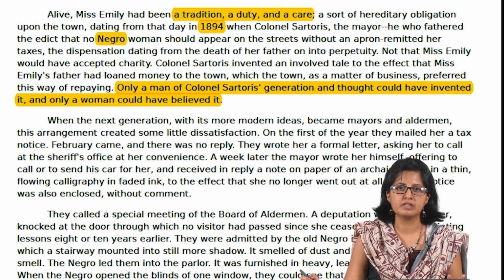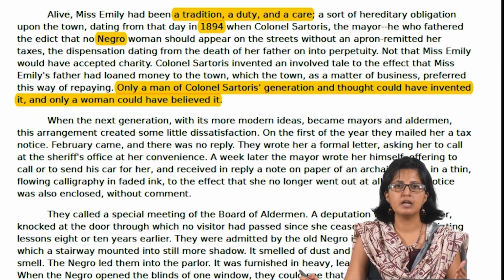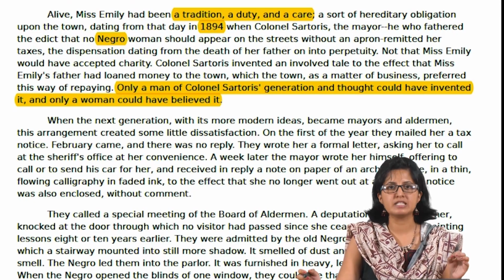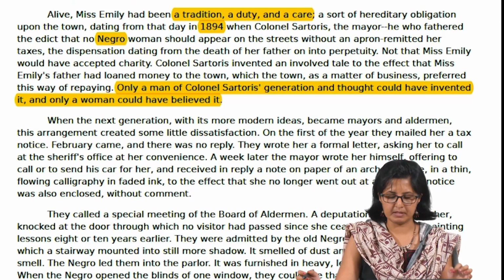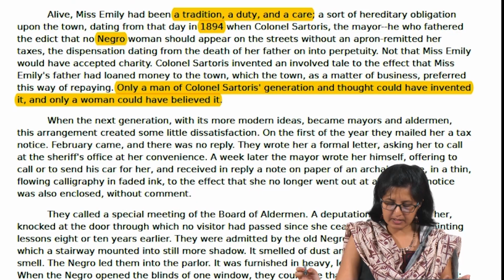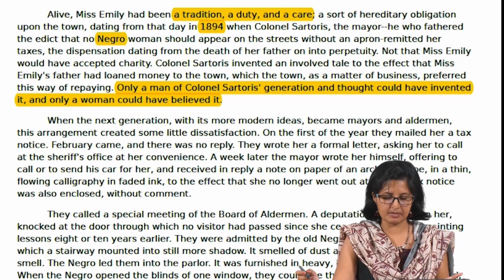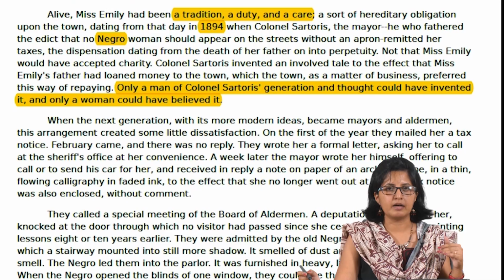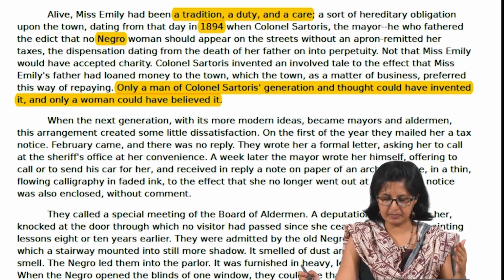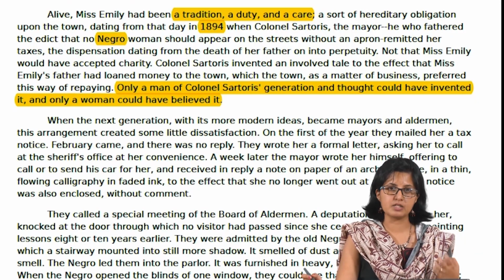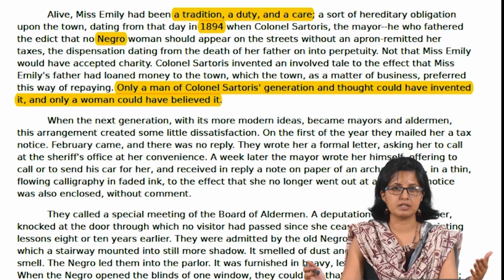We find the use of the term Negro throughout the story, and it is also a way in which the South had continued to address the black person. And towards the end of this paragraph, we find this: "Only a man of Colonel Sartoris's generation and thought could have invented it, and only a woman could have believed it." Because Colonel Sartoris comes up with this strange logic that Emily's father had loaned money to the town, and this was a way of repaying them by exempting them from taxes.